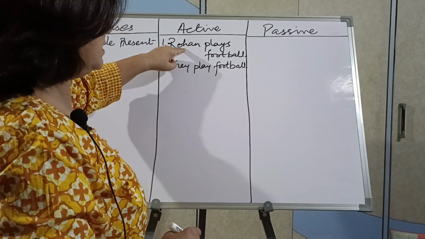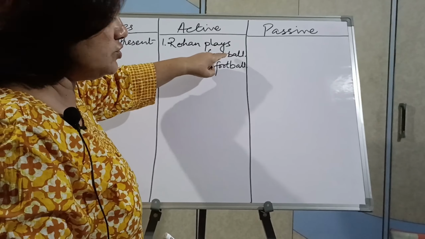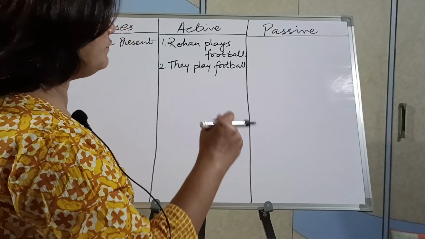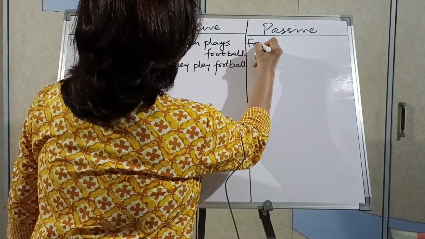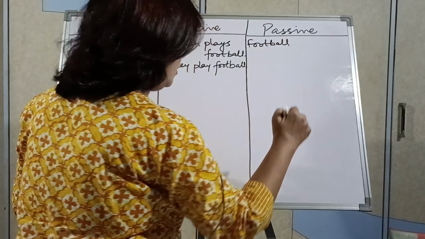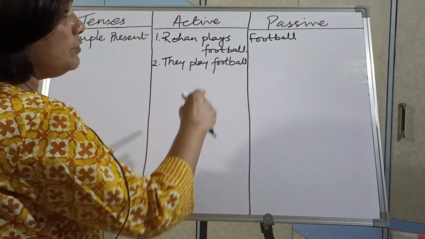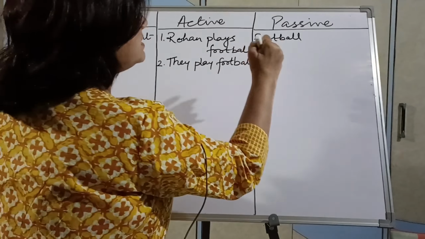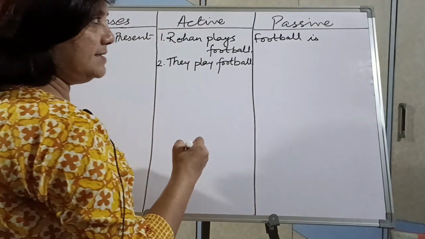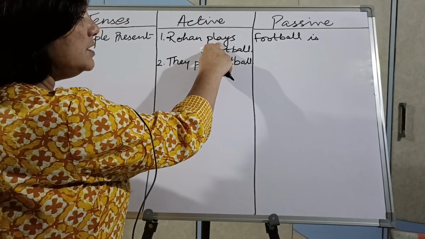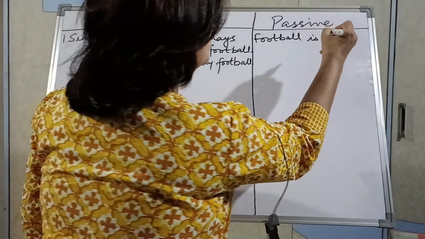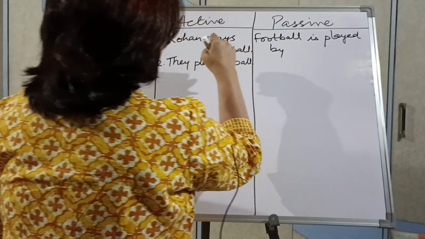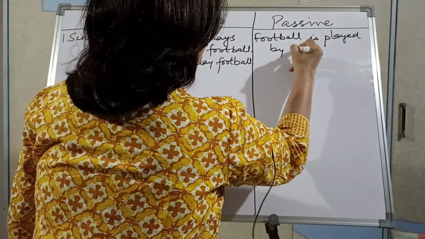What is the subject here? Rohan is the subject. What is the object here? Football is the object. So always remember, object will become subject. So obviously in passive voice I have to start the sentence with football. Now I know it is simple present tense, so the helping verb of simple present tense will come. Football is singular, so is. Football is. Now play is the verb, so third form will come. Play, played, played. So football is played. Now by. Now subject will become object, by Rohan.